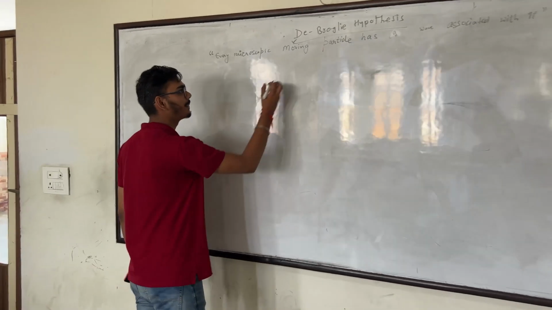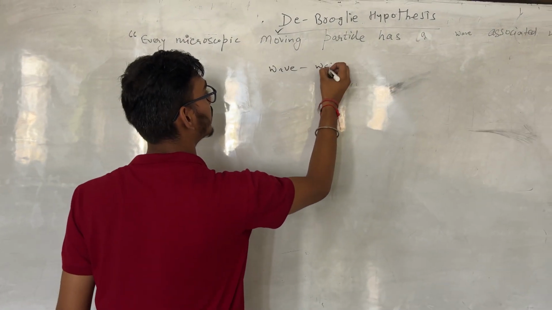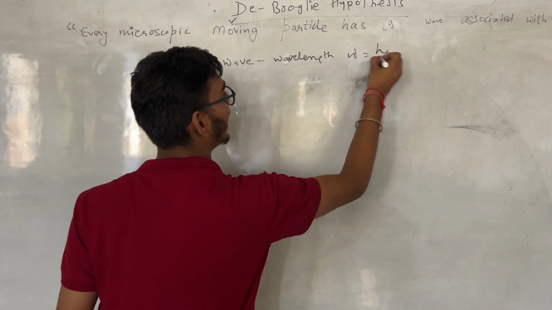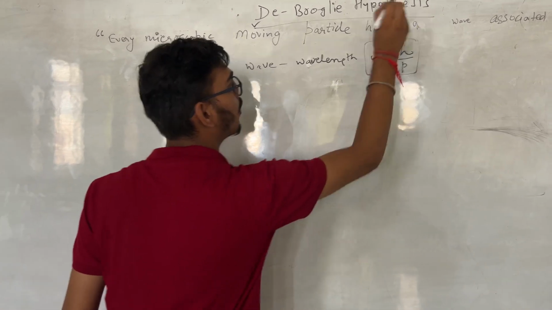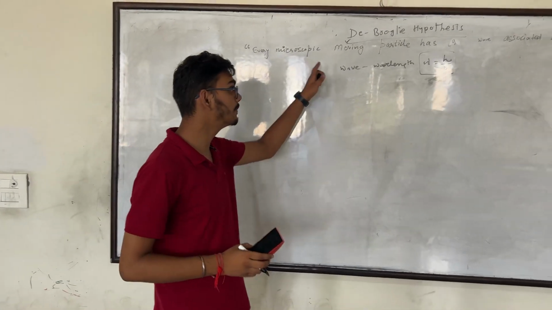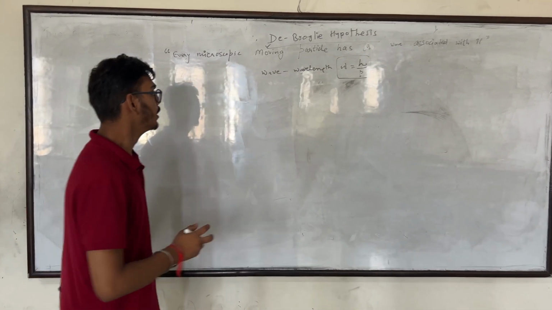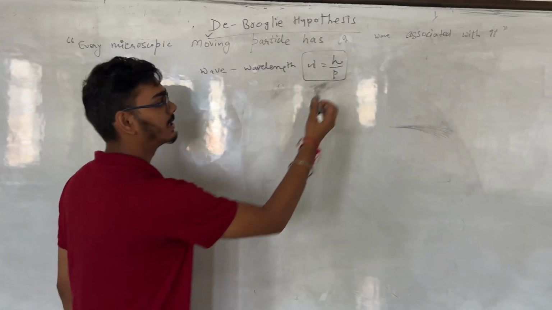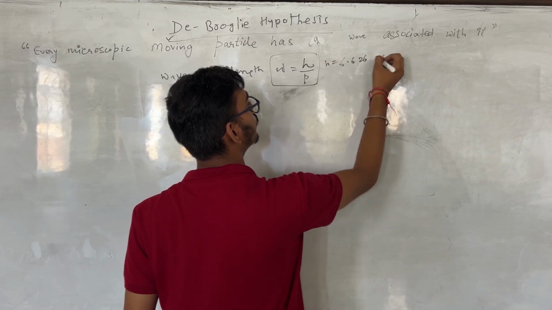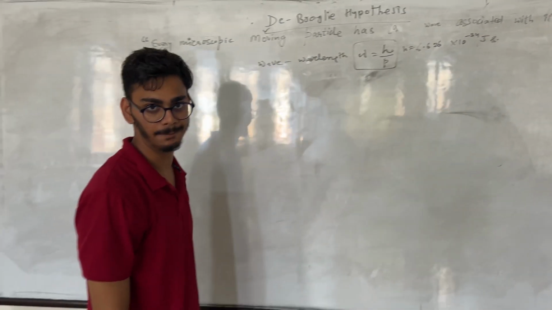And the most interesting part is here: if there is a wave, then there would be a wavelength as well, which is the ratio of Planck's constant and the momentum of the moving particle. This is the elementary idea which de Broglie gave, and he got the Nobel Prize. So lambda is the wavelength here, h is Planck's constant, whose value is 6.626 into 10 to the power minus 34 joule second. P here is linear momentum.